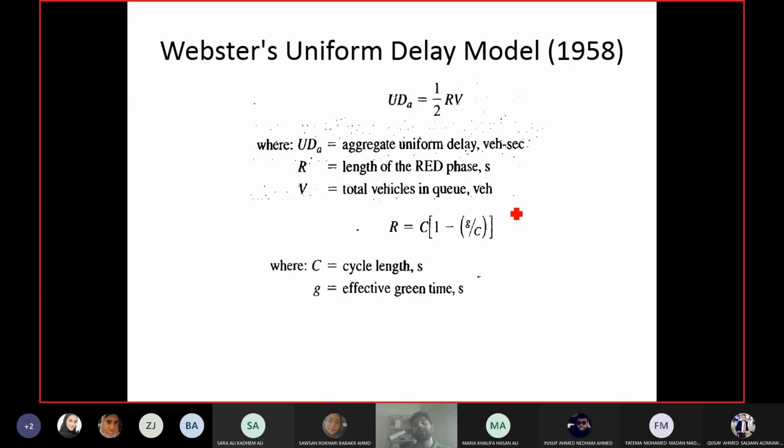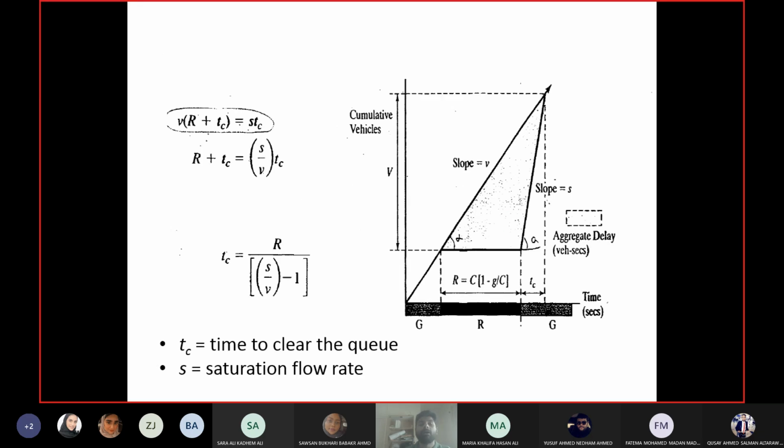So red time is the percentage of cycle length which is not effective green. This is what this equation implies: the percentage of cycle length which is not effective green, 1 minus g by C, the remaining cycle length which is not effective.